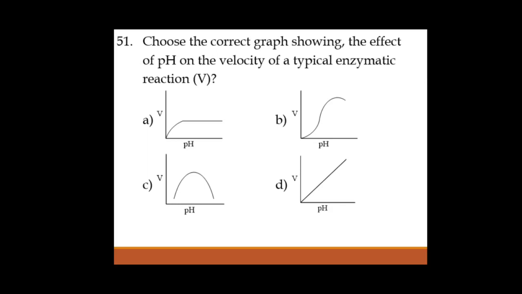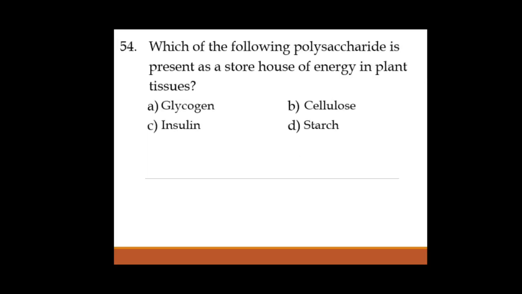Optimum pH and temperature show the highest catalytic activity. Okay, so according to the question, the right option is option C. Okay, next one.